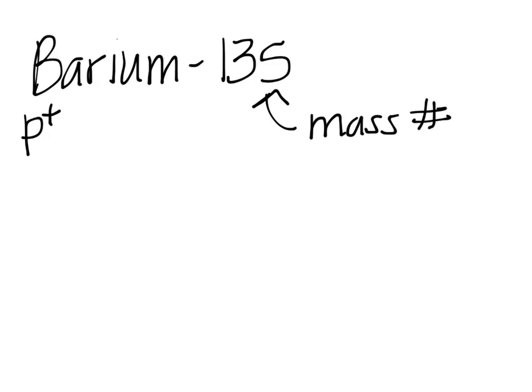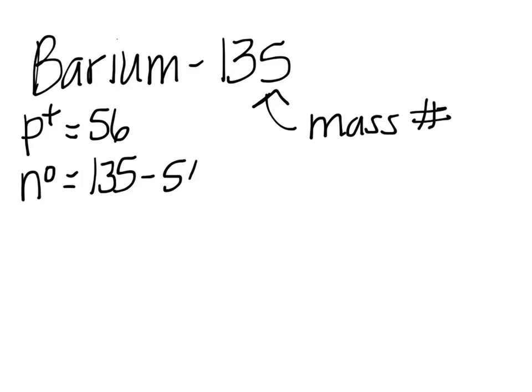Barium is Ba. 56. How many neutrons does it have? 135 minus 56 is what? 79. And how many electrons does it have? 56.